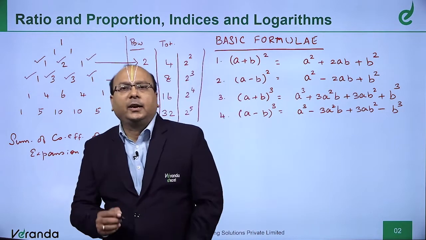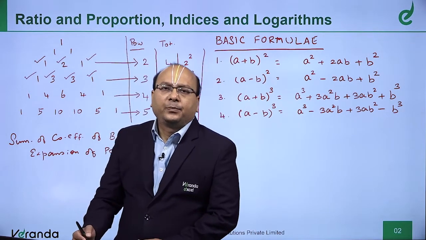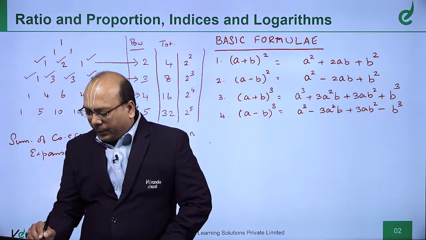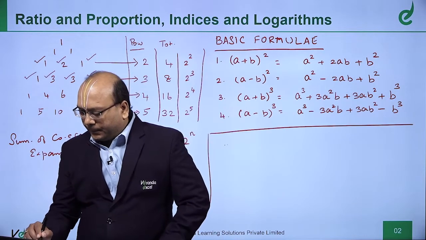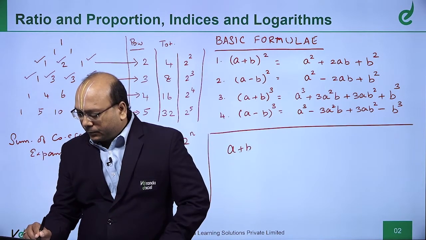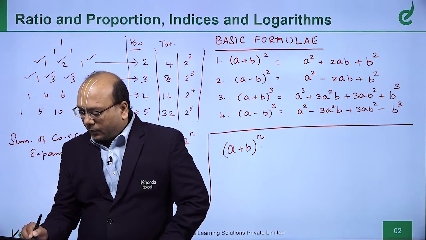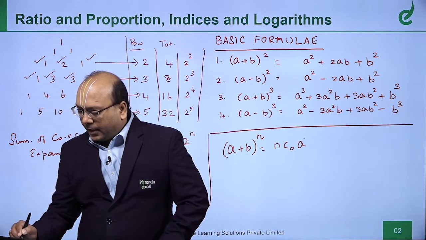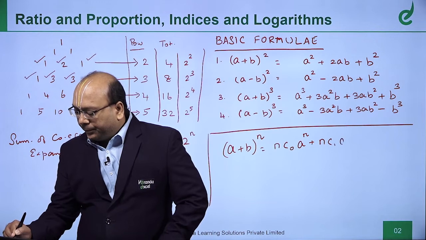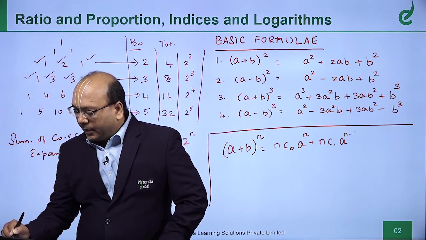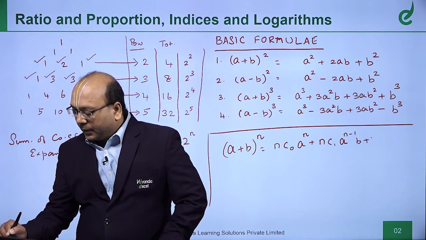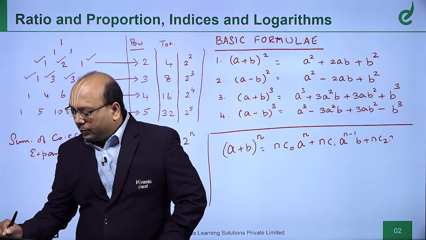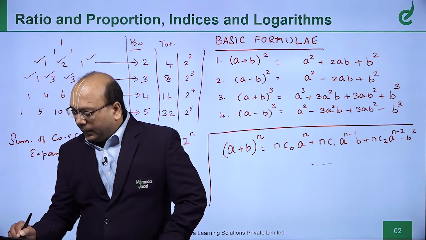And one more thing I want to tell you: if I do (a + b)ⁿ, I get nC0 aⁿ + nC1 aⁿ⁻¹ b + nC2 aⁿ⁻² b², etc.